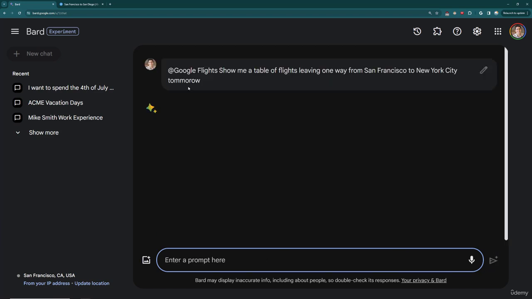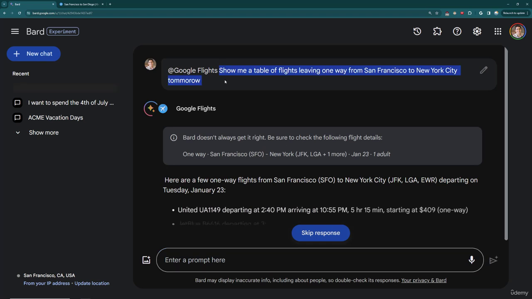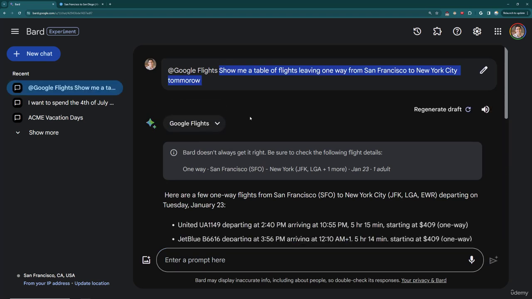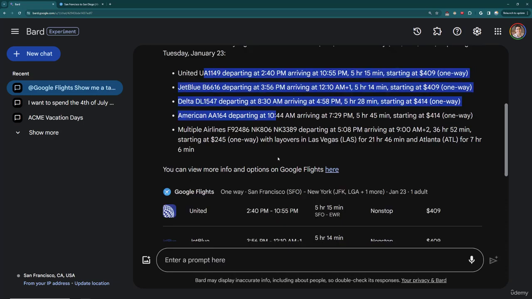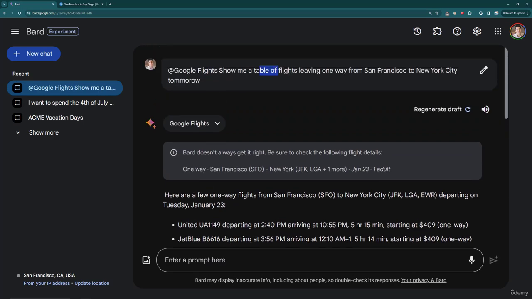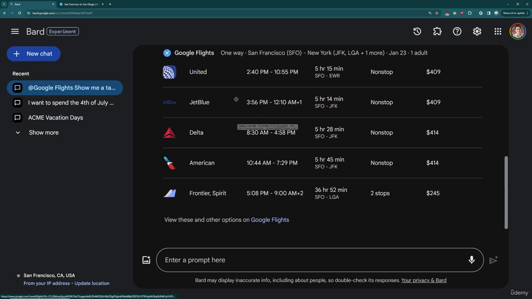Whoops, I spelled tomorrow incorrectly, but it should be fine with that. So notice it should be able to be smart enough to deal with typos as well, because it's basically taking this and transforming it into an API search via Google Flights. So you can see it's showing me the flights, and then it shows me the table as well. And I believe I asked for a table, so it organized it in that way.